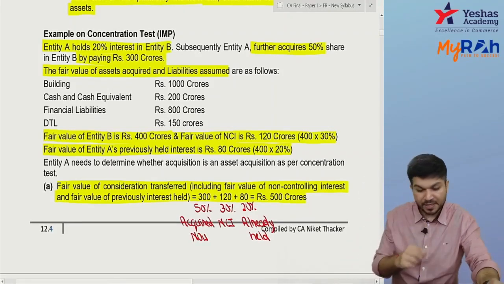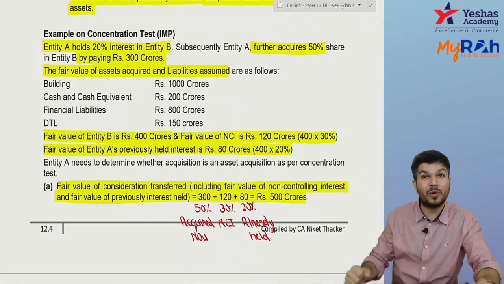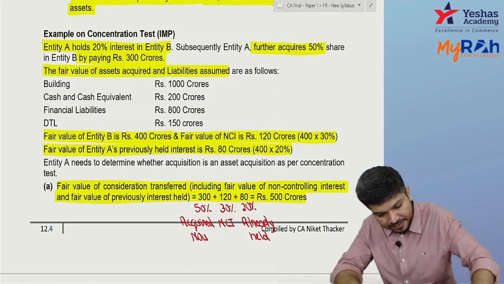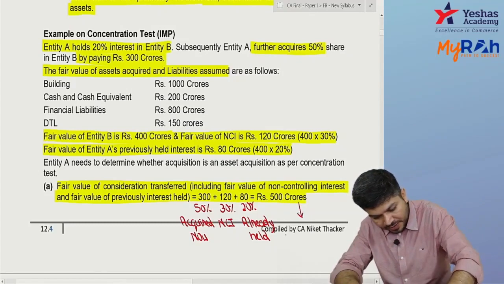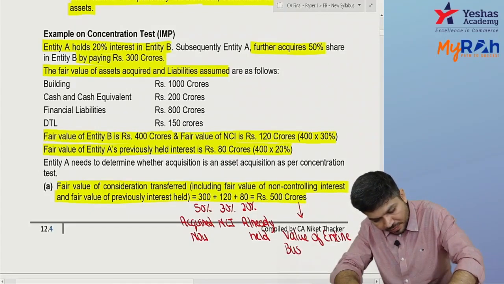For NCI 30%, it's 120 crores. And for the 20% already held, its fair value today is 80. So this 500 is actually the value of the entire business, that is net asset.